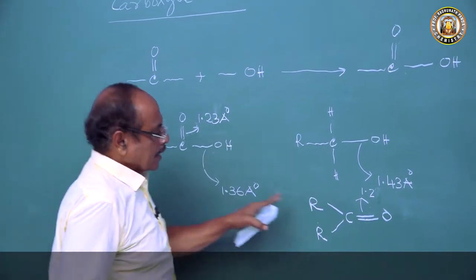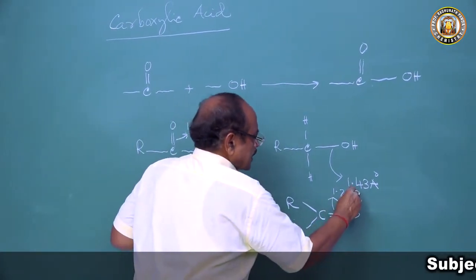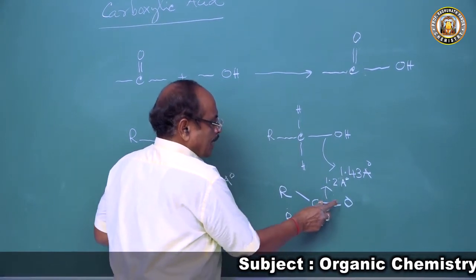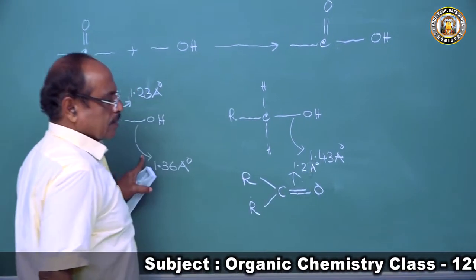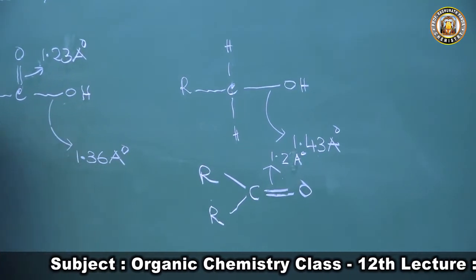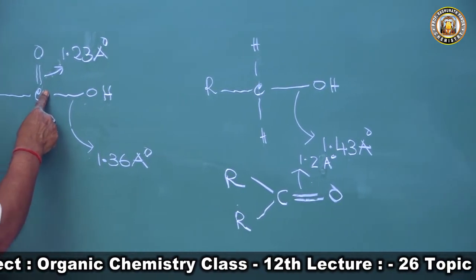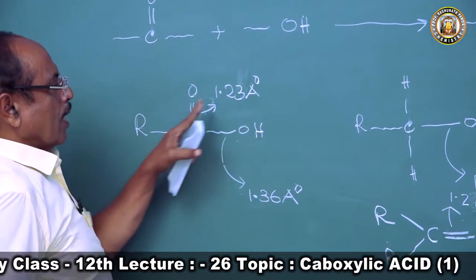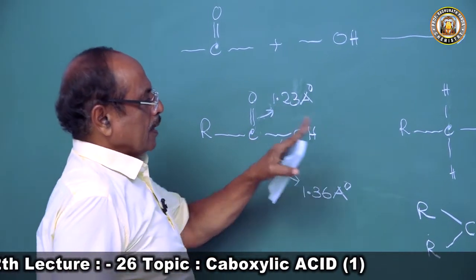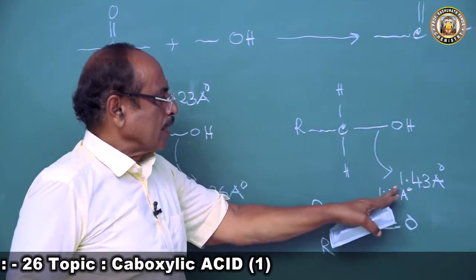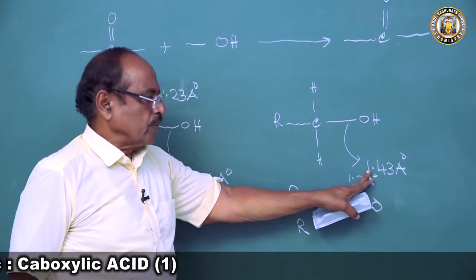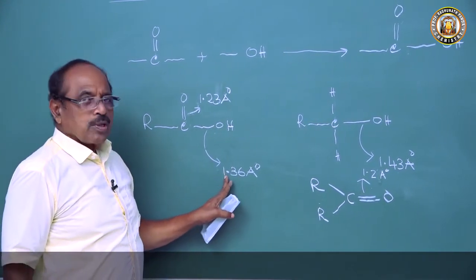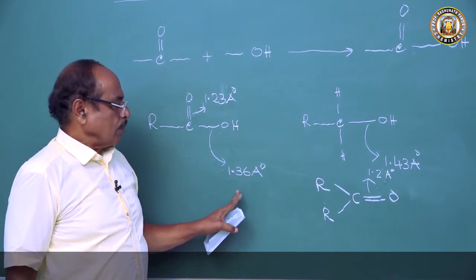In a carbonyl compound, the C=O bond length is 1.23 angstrom units, whereas in carboxylic acid it comes to 1.2 angstrom units. In alcohol, the C-OH bond length is 1.43 angstrom units, whereas in carboxylic acid it comes to 1.36 angstrom units.